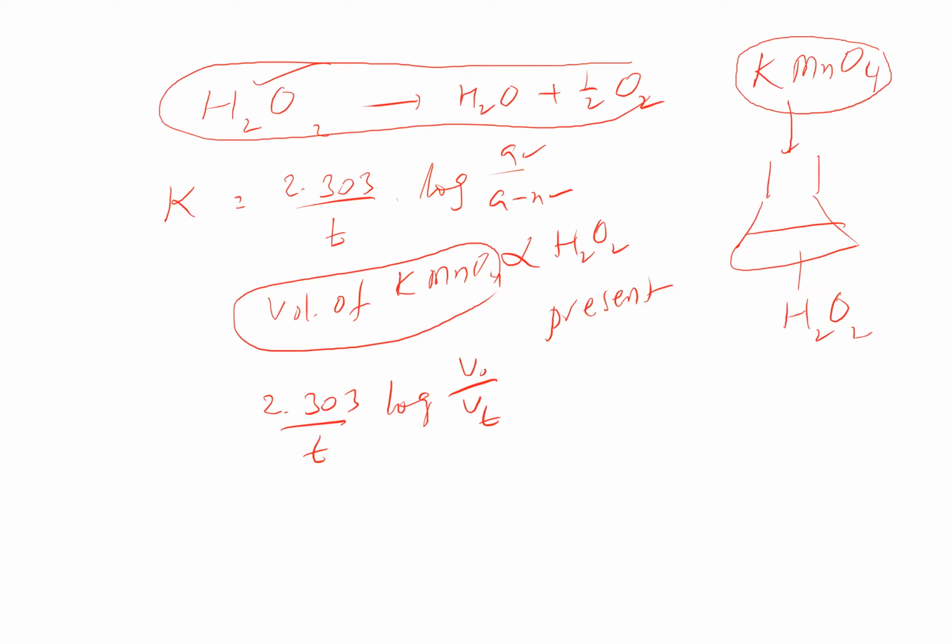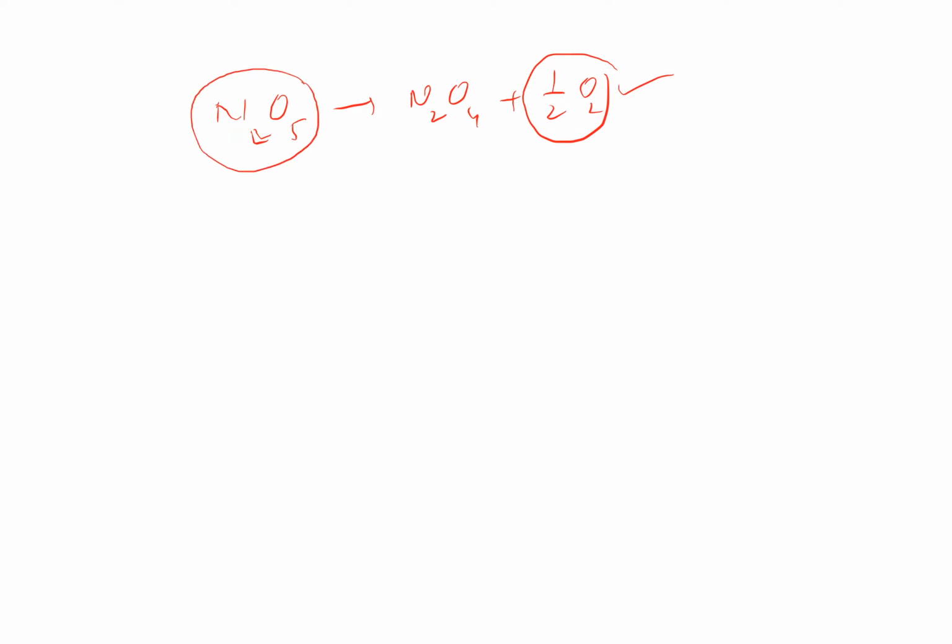The example we have is the dissociation of N2O5. Say N2O5 dissociates and we get N2O4 plus half O2. Here we study the reaction in terms of oxygen gas. Remember, the amount of oxygen gas evolved is always proportional to the amount of N2O5 reacting.